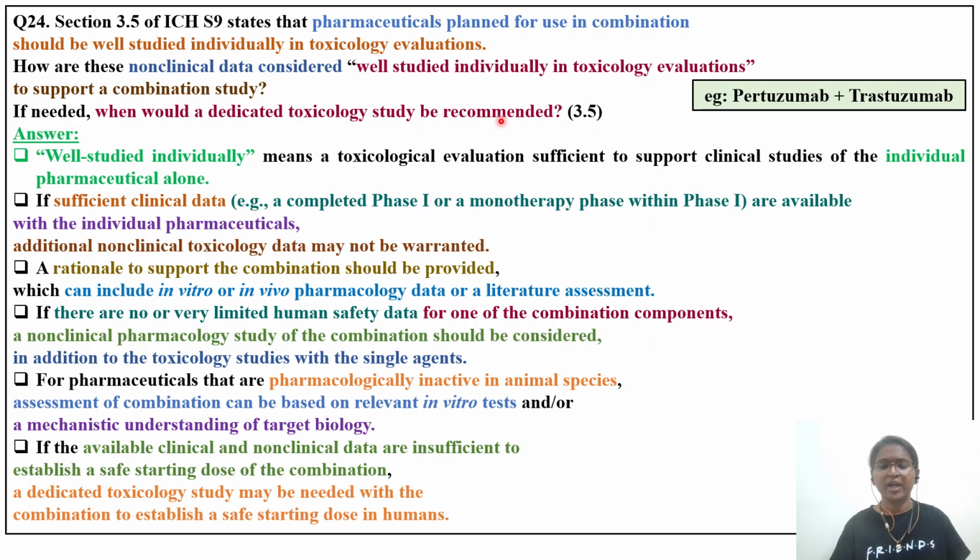Before going to the answer, I will also say the same concept you will come across in the case of mixtures. Whenever there is a worker or a person commuting through traffic, he will not be exposed to a single chemical. Whenever he is driving, he will be exposed to sulfur dioxide, carbon monoxide, carbon dioxide. So in a real-life scenario, you will always be exposed to a mixture of chemicals.